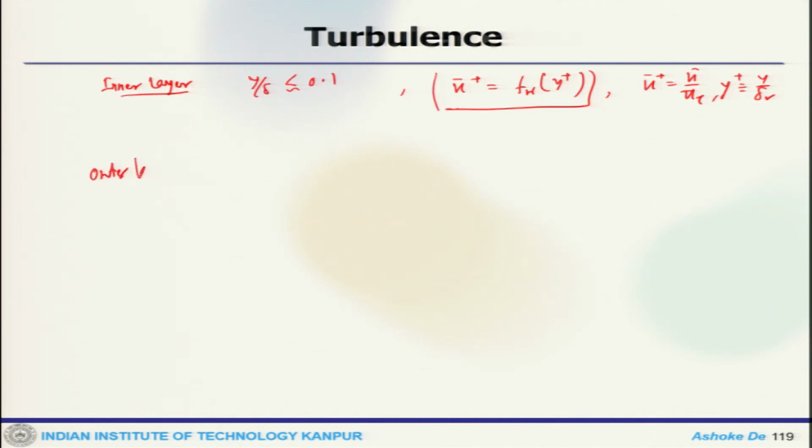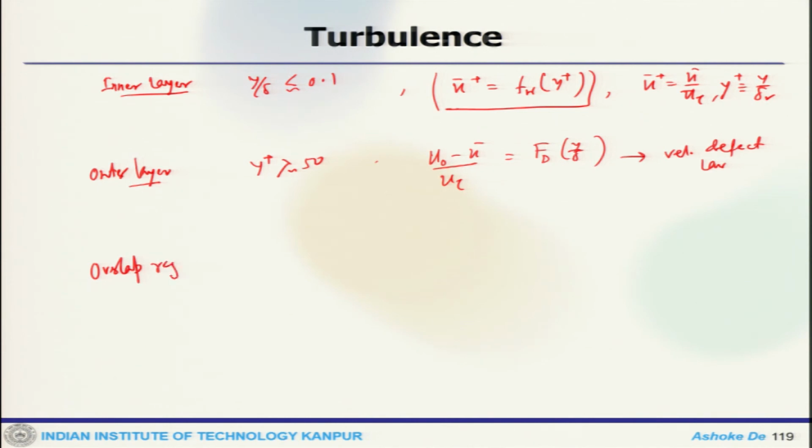Then you go to the outer layer, where y plus is greater than 50, far from the wall, and we get u naught minus u bar by u_tau equals f_d of y by delta. This is known as the velocity defect law, and there could be an overlapped region which we can identify, where y plus is greater than 50 and y by delta is less than 0.1.